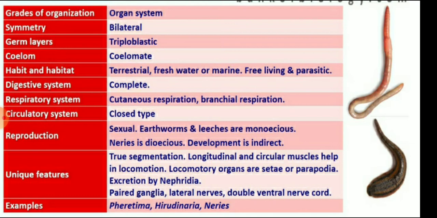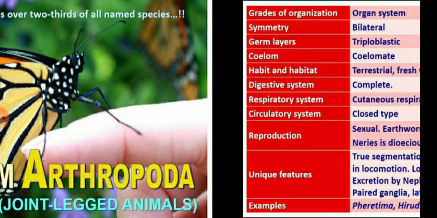Longitudinal and circular muscles help in locomotion, and the main organs of locomotion are the setae or the parapodia, and excretion is by the nephridia. So children, Pheretima and Nereis are all examples of the Annelida phylum.